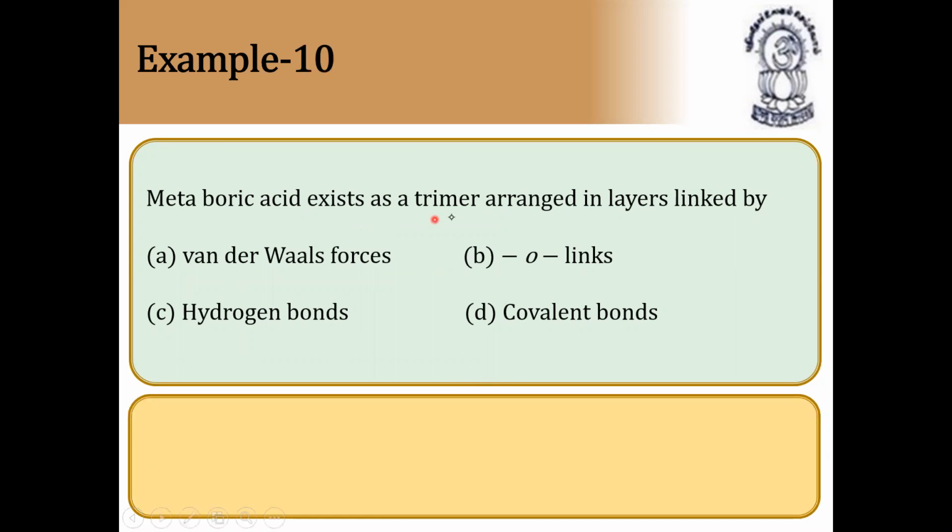Metaboric acid exists as a trimer arranged in layers linked by van der Waals forces, ionic links, hydrogen bonds, or covalent bonds. The answer is hydrogen bonds, because it is nothing but H3BO3. In H3BO3, hydrogen bonds are present. Next question.